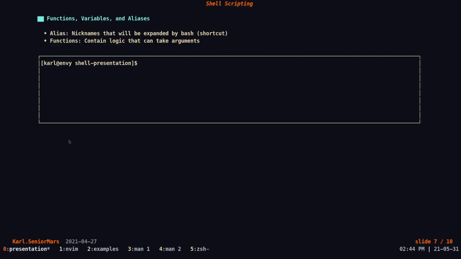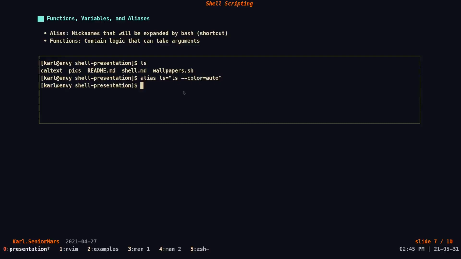Aliases, in a way, are just nicknames that can be expanded. For example, I've been using the command ls a lot, right? But typically when you log into a Unix machine, you would see ls with colors. In reality, the way it works is that ls is typically an alias to ls --color=auto. Now when we write ls, we can see that it has colors. Great.